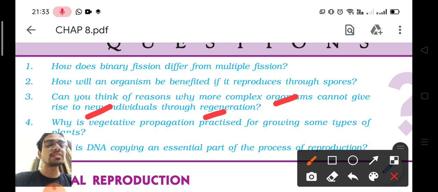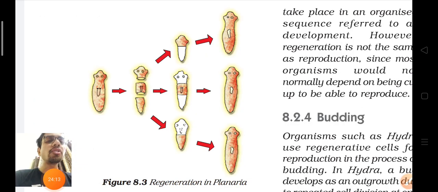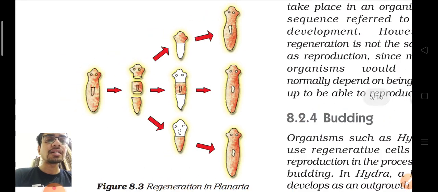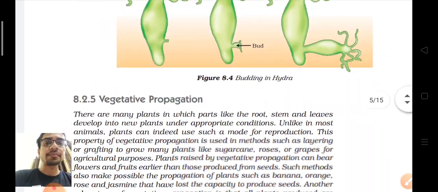Our body design is more complex, and so it needs a different mode of reproduction. It cannot form new individuals just by forming a thick mass of cells and differentiating. Unlike planaria, our body cannot reproduce by regeneration, because our body and its mode of reproduction are much more complex.